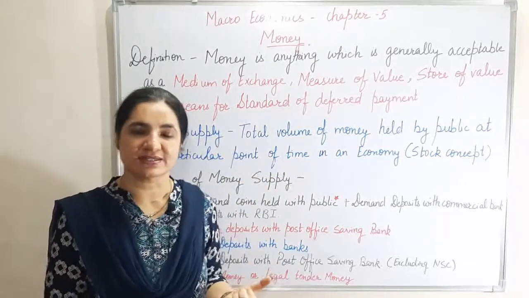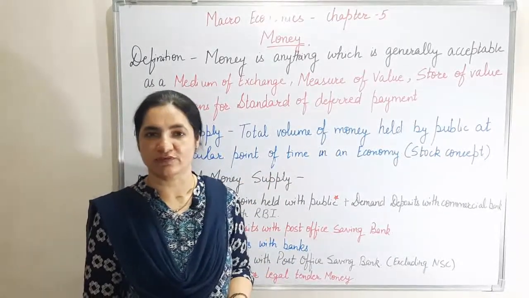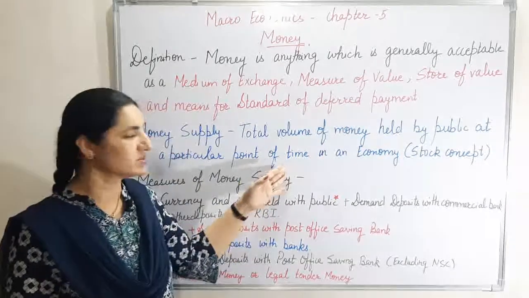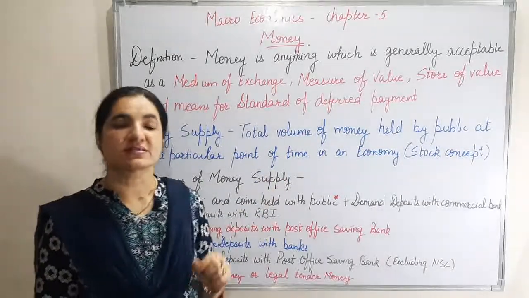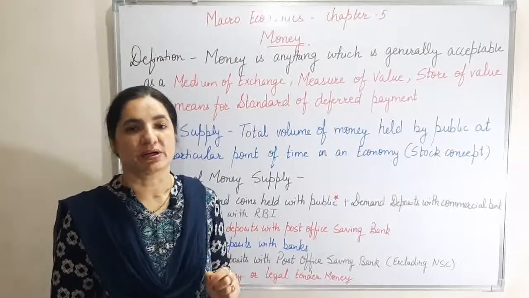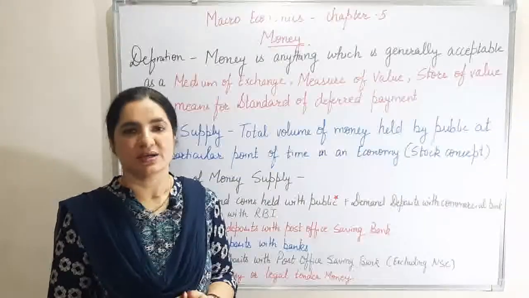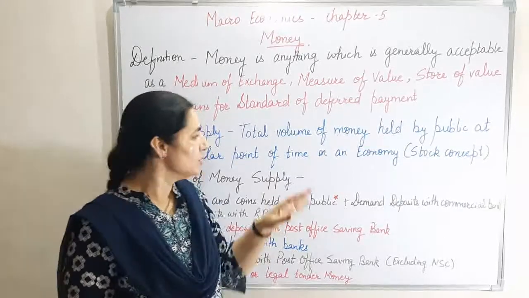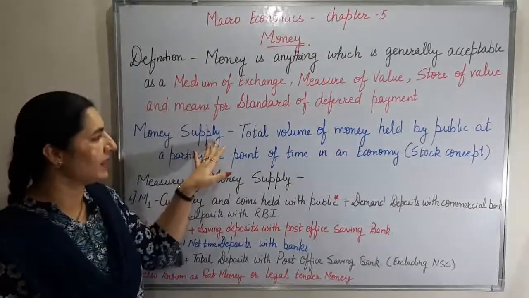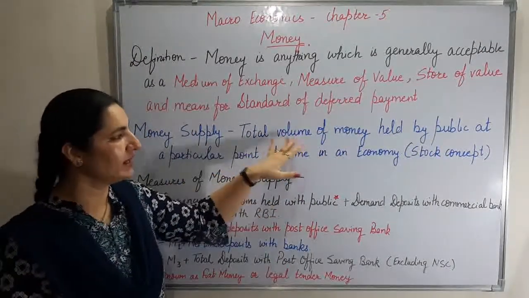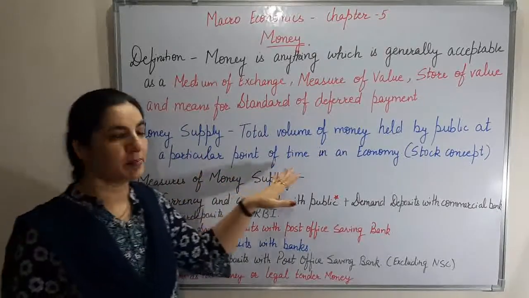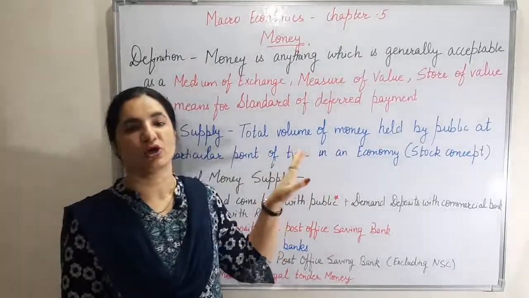We have already studied the difference between stock and flow concept, and stock concept always measures at a particular point of time, meaning measurement of the value is possible anytime. So, money supply is the total volume of money held by the public at a particular point of time in an economy.